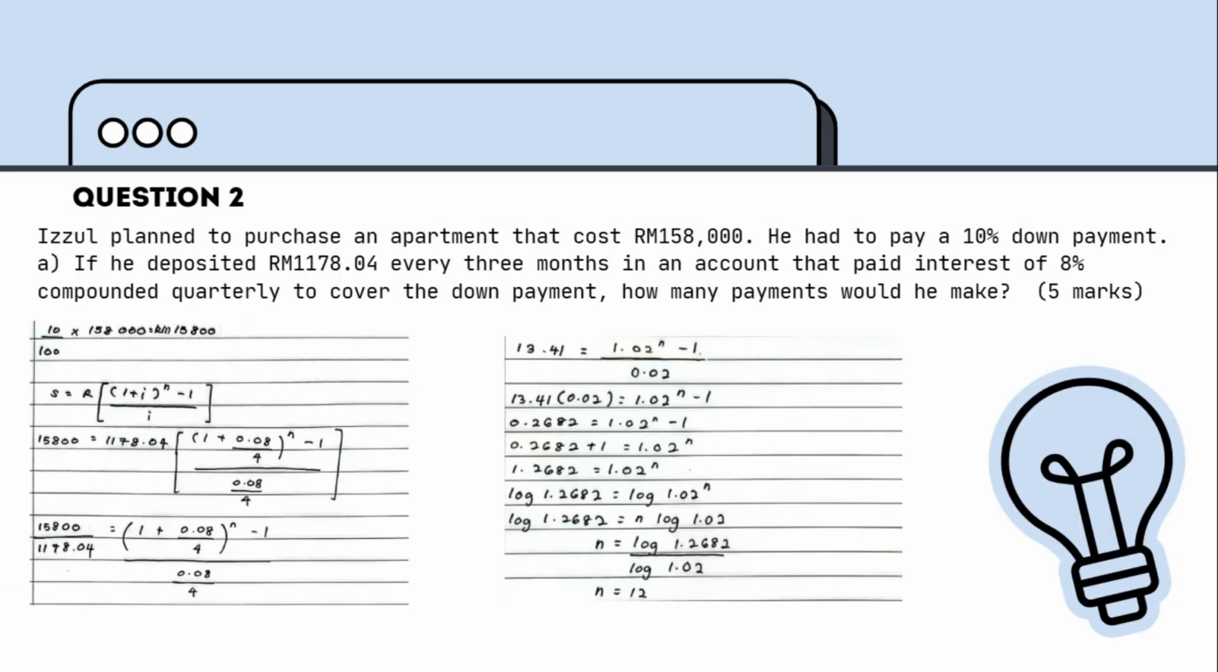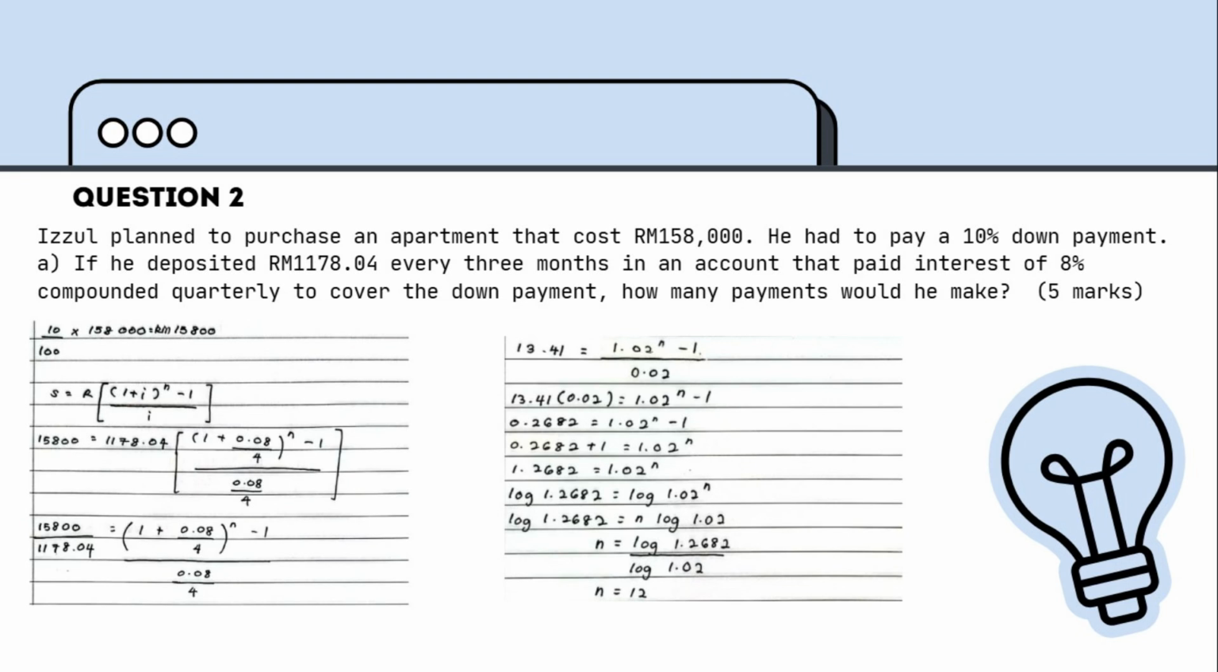We will move to case study 2, question 2. It stated that Izul planned to purchase an apartment that cost 158,000. He had to pay a 10% down payment. For the equation, if he deposits 1,178 ringgit and 4 cents every 3 months in an account that paid interest of 8% compounded quarterly to cover the down payment, how many payments would he make?